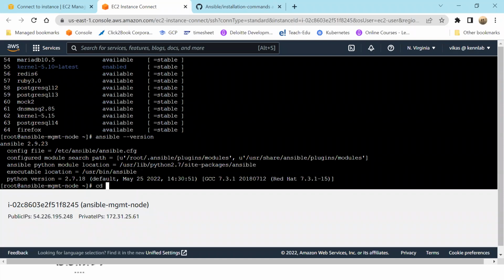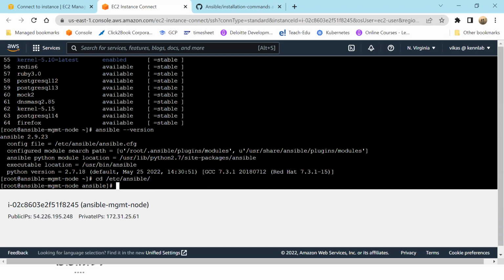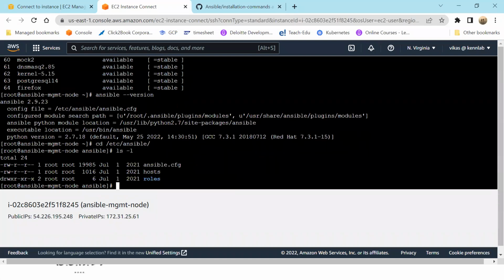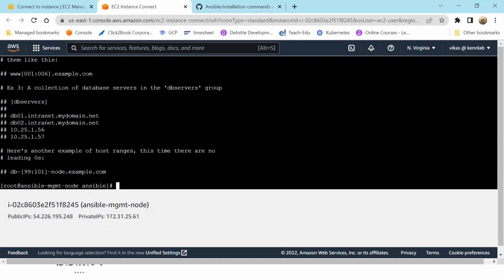So if I go to cd /etc/ansible, I will be able to see everything here. Now, in this folder, /etc/ansible, there are three major things which you will find. One is ansible.cfg, which is the configuration file, containing everything required to run Ansible. Then if you go to the hosts file, you will see the IP addresses. Like if there are DB servers, 1, 2, 3, 4, you write the IP addresses.